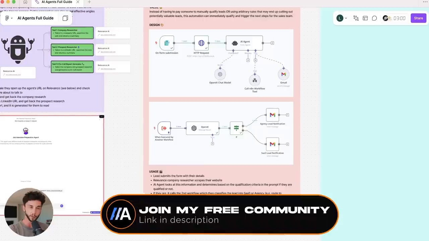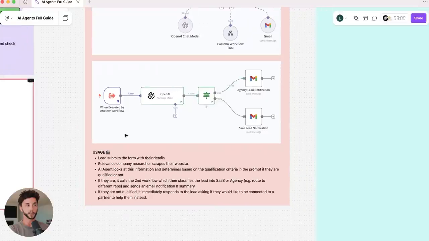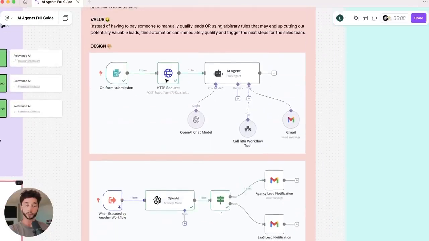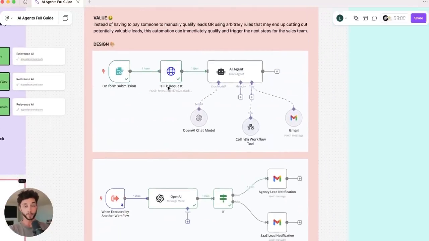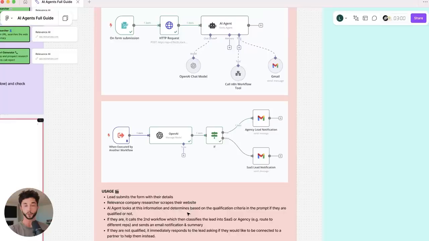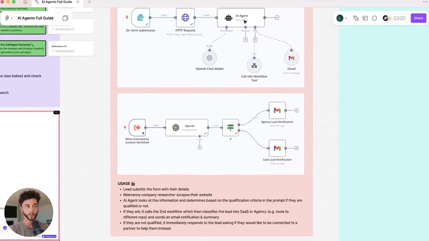Then I've also broken down how this agent would actually operate in the real world and in real time. A lead's going to be submitting the form, which is this here. The Relevance Company AI Researcher, something we've just built in Relevance, we're going to reuse in here, which is handy, as you can start to move these components around and see how they can fit into different automation platforms. Then the AI agent is going to look at this information from the research.